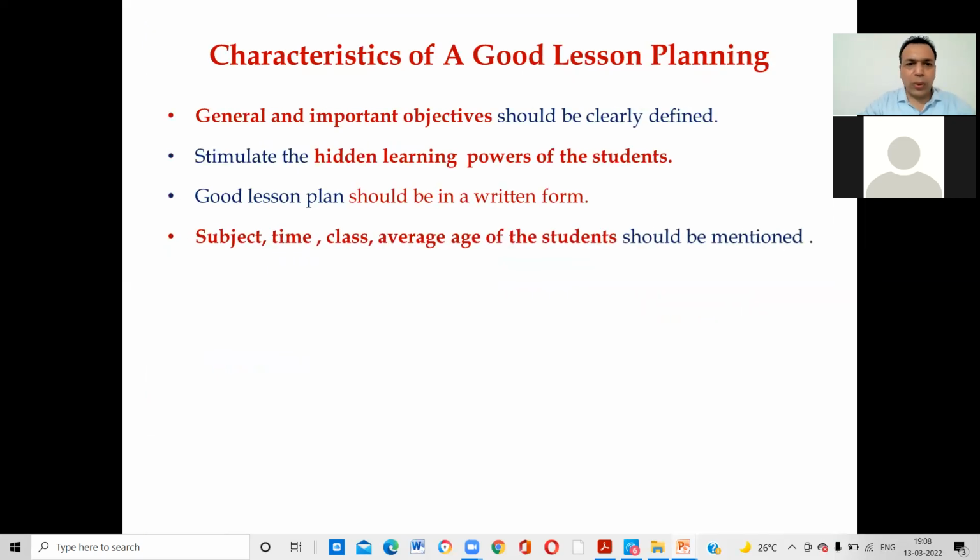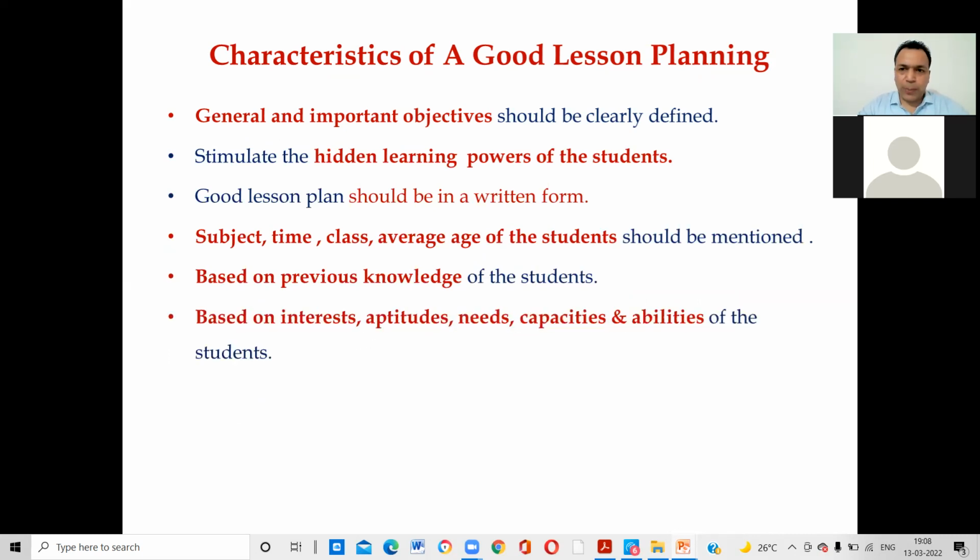Now, characteristics of a good lesson plan, right? General and important objectives should be clear and defined, and stimulate the hidden learning power of the student. A good lesson plan should be written in good form. Subject, time, class, and average age of students should be mentioned, based on the previous knowledge of the student. Important one, right? Characteristics of a good lesson plan.